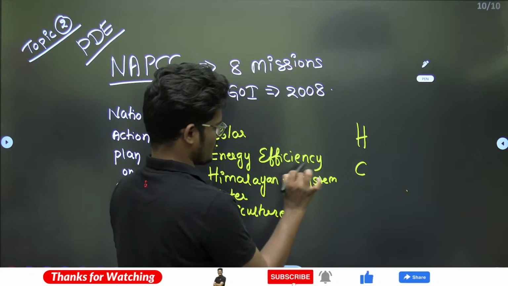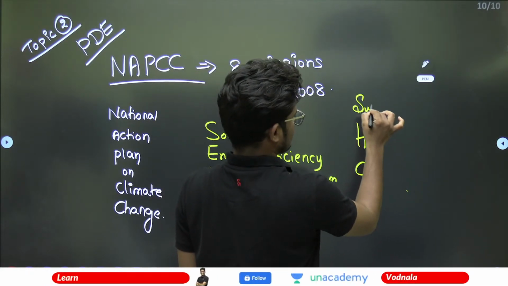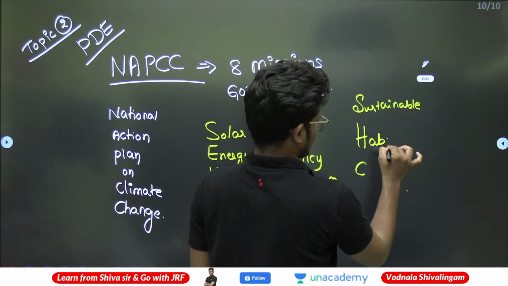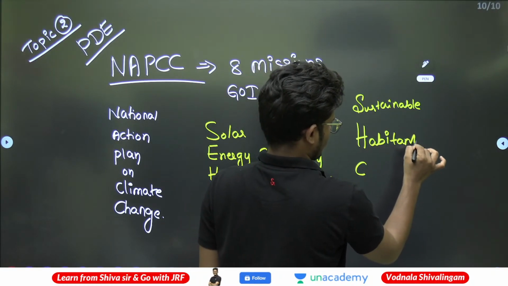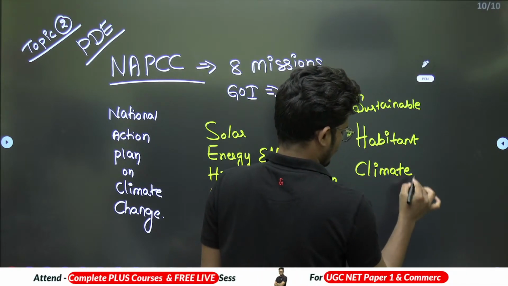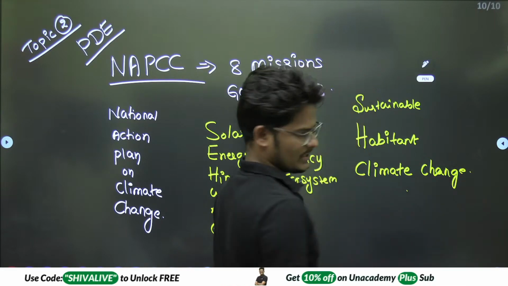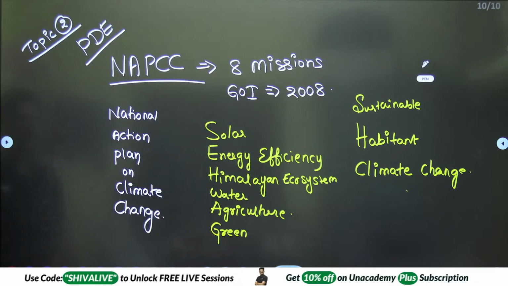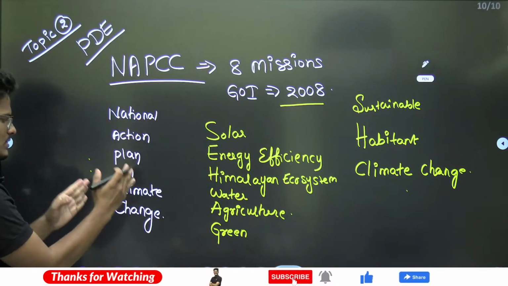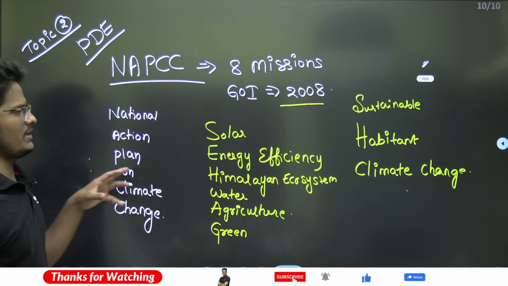So if it is the Himalayan ecosystem, then this is sustainable habitat, and this is climate change. So, factual information, if you look carefully: NAPCC was launched in the year 2008, the National Action Plan on Climate Change, to take initiative steps in various sectors.